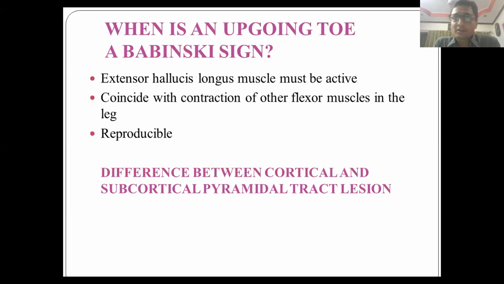So when is an upgoing toe a Babinski sign? Again, these 3 points are very important and they form the crux of the topic. Extensor hallucis longus must be responsible for the upgoing great toe. So the toe dorsiflexors are extensor hallucis longus and tibialis anterior. Tibialis anterior actually acts at the foot, and foot dorsiflexion will give you an impression that even the great toe has moved into dorsiflexion. In that case, you need to see the EHL contraction. So EHL is the tendon which is just at the dorsum of the foot from the base of the great toe.